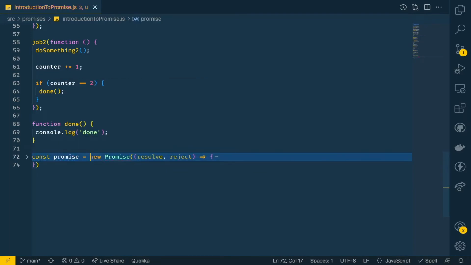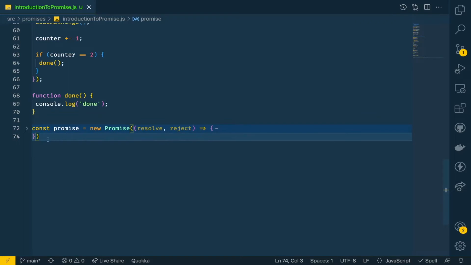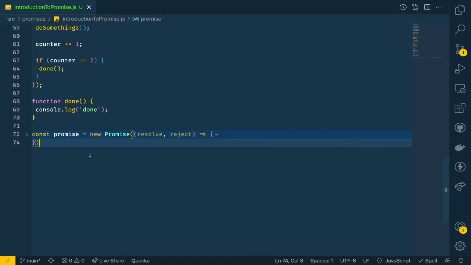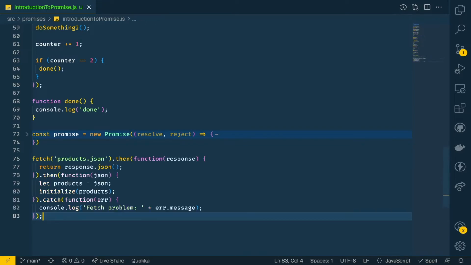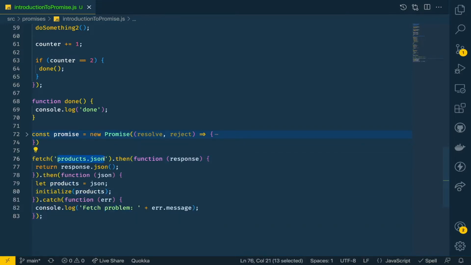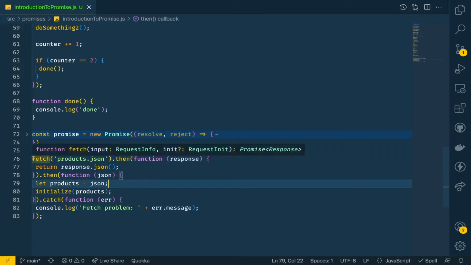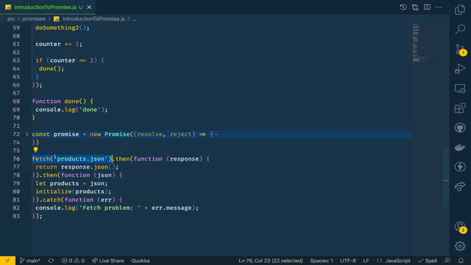We can store it in a variable like this, and this promise will help us in alleviating the issues we were facing with the callbacks. We can chain the promise as well. We'll see all of that with an example, but let's take the example we have already discussed in the last lecture, the last video, about fetching some products from an API, having this URL, using the fetch object. Fetch returns a promise. And that is why we are calling fetch, and we are giving a URL, and then